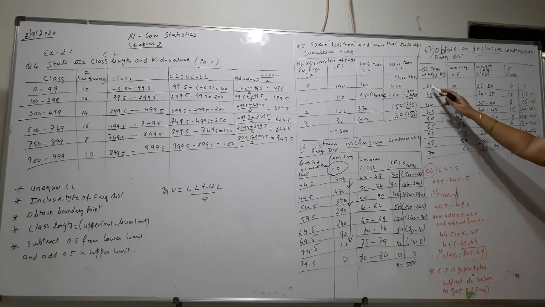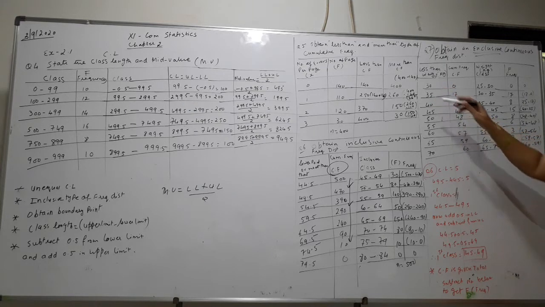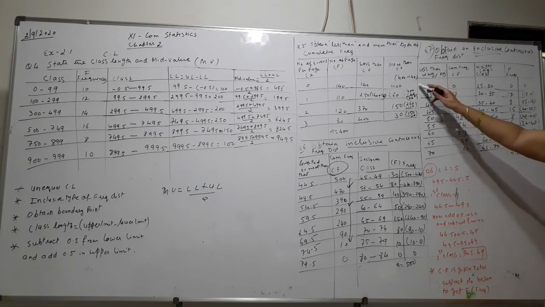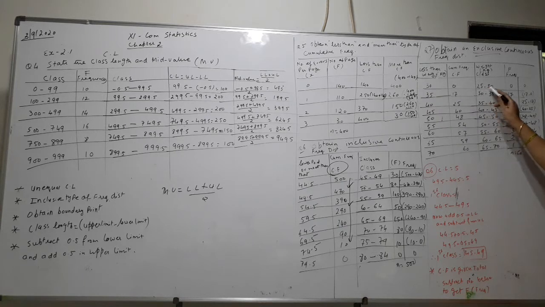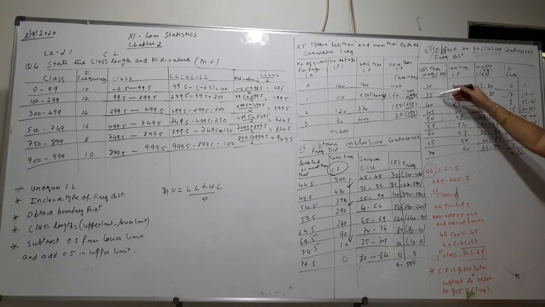Less than 35, class length is there. So what will be the first number here? 25 to 30. Less than 30 means what will be the class here? 25 to 30, class length 5. How did I come to know? By subtracting. And 25 to 30, 30 to 35.